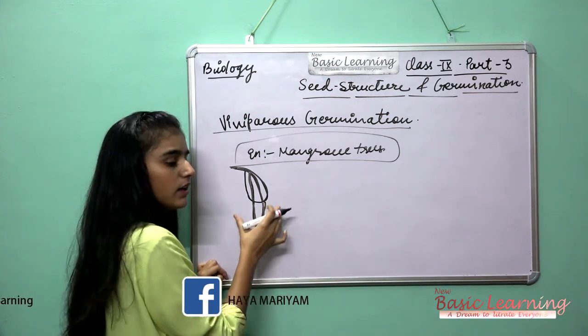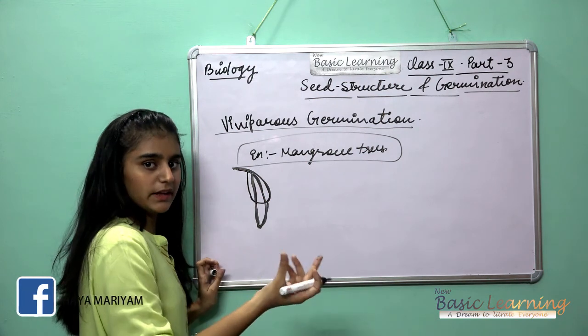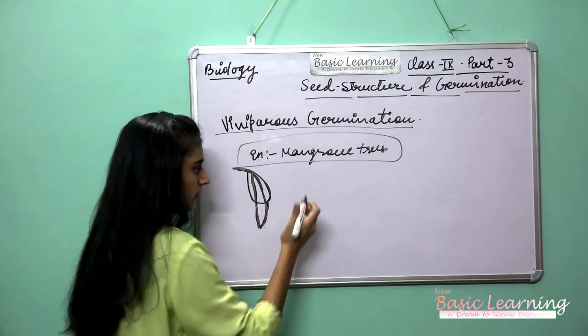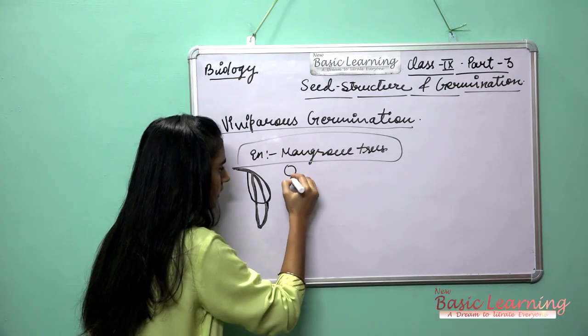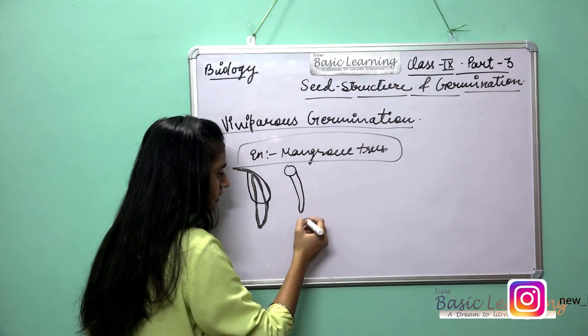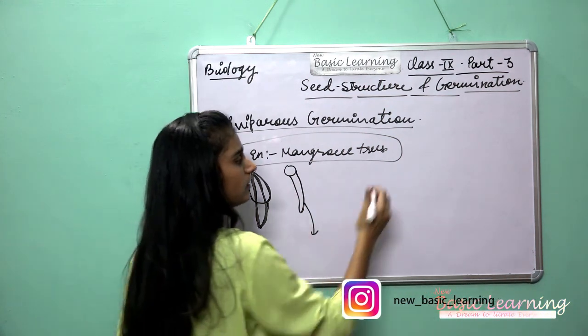Inside the fruit the seed is present, so the seed will start to germinate. When the seed germinates fully and comes out, when it matures, it falls down. It is most found in the wet region.